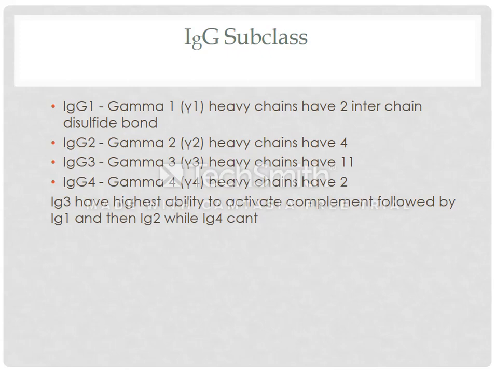There are 4 subclasses of IgG antibodies: IgG1, IgG2, IgG3 and IgG4. IgG3 antibodies can efficiently activate the complement system, followed by IgG1, then IgG2, and IgG4 may or may not activate the complement system, but most literature says that IgG antibody cannot activate the complement system.